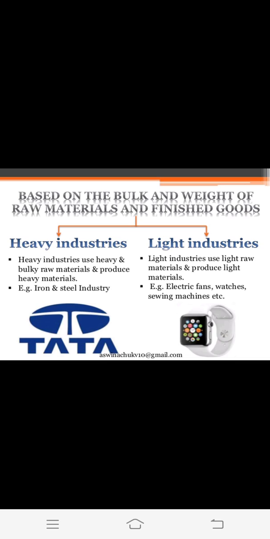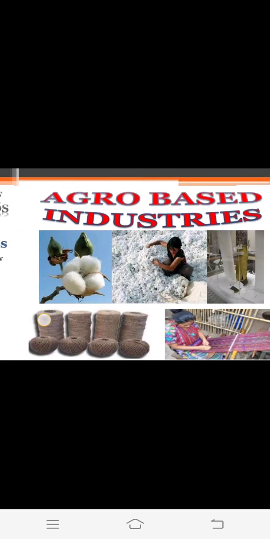Light industries use light raw materials and produce light materials. Okay, whatever type of raw materials they are using, they will produce that type of good. If they are using heavy raw material, then heavy products will be produced by them, and if they are using light raw materials, then light products will be produced. For example, electric fans, watches, sewing machines, etc. So these are the industries which are based on the bulk and weight of raw materials and finished goods.